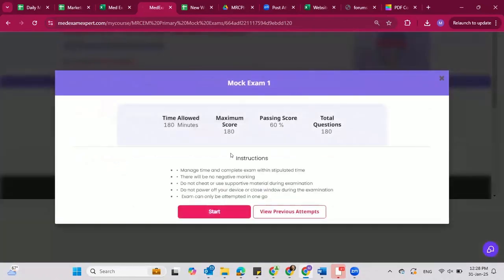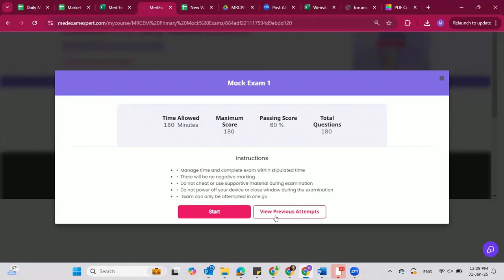If we go to mock 1, I'll open it up and show you that you have proper instructions like exam time allowed, maximum time, passing score, and your total questions, and then a few instructions there which you can read. You can see your previous attempt as well. By the way, the choice of watching the previous attempt helps you see how much better you're improving every day after taking the session, and how well you have learned.